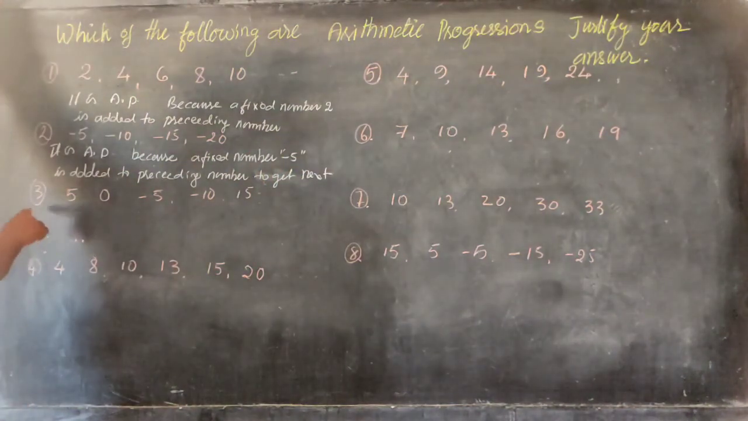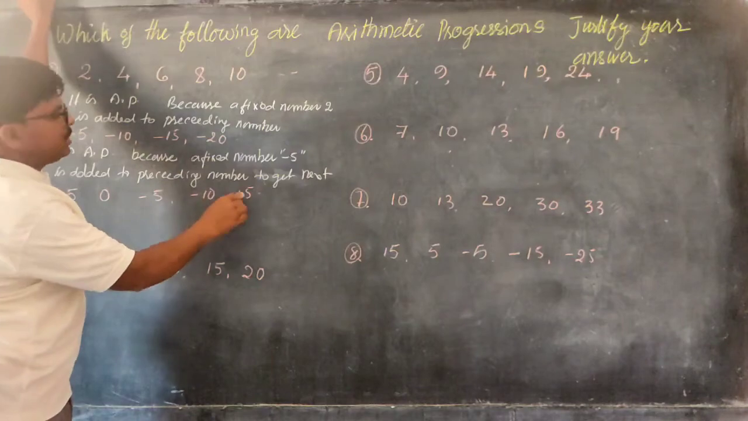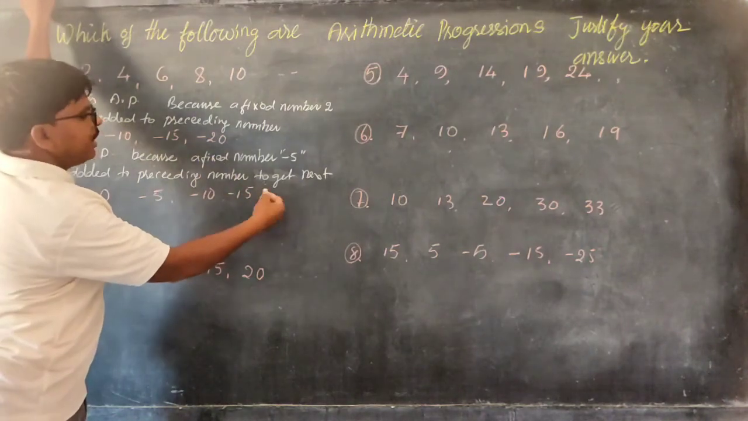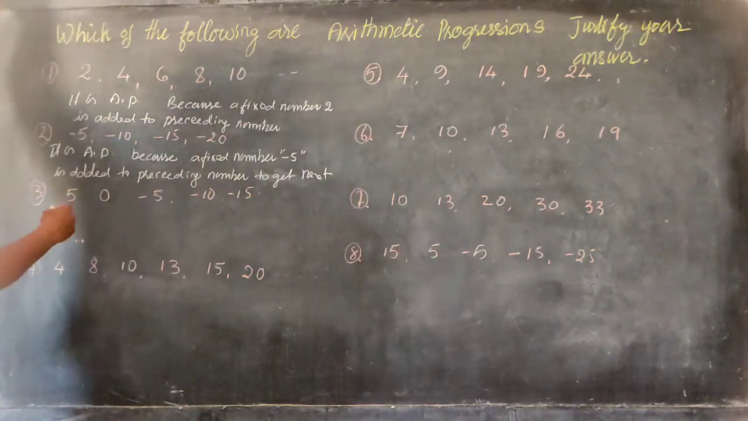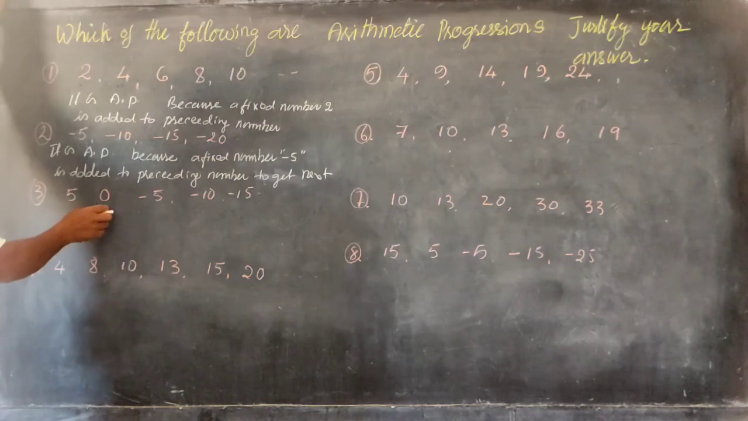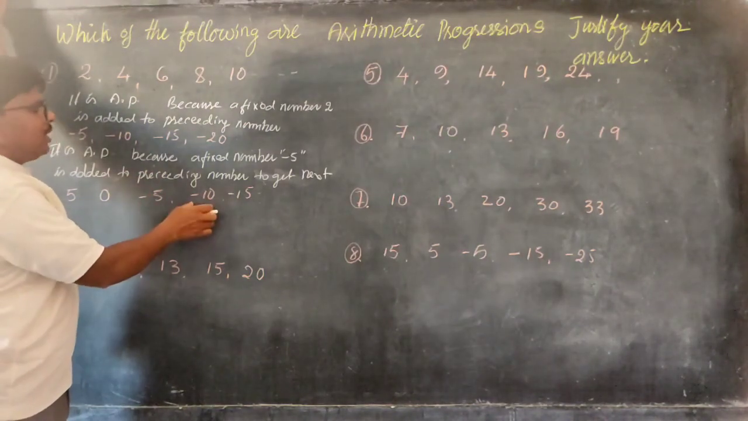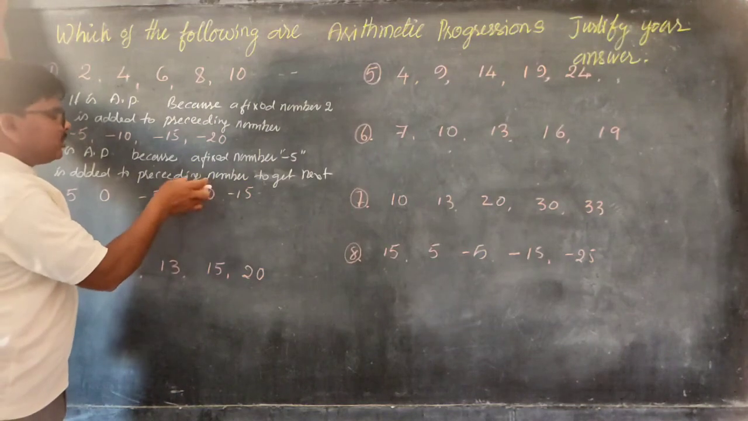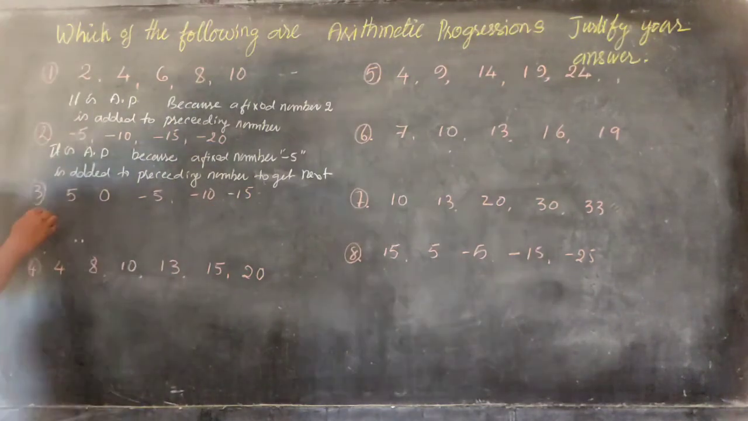Similarly, see this third series: 5, 0, minus 5, minus 10, minus 15, then what next? Minus 20, minus 25, minus 30, like we can expect. How can we expect? Because a fixed number minus 5 is added to this 5 to get 0, and to this 0 to get minus 5, and to this minus 5 to get minus 10, and to this minus 10 to get minus 15. So it is also AP.